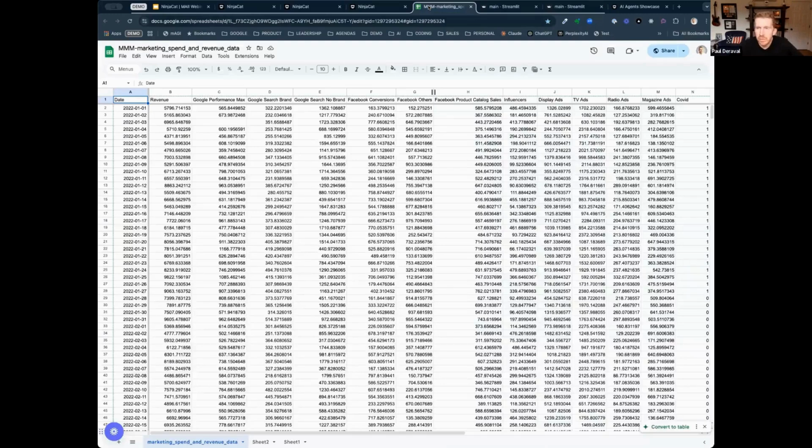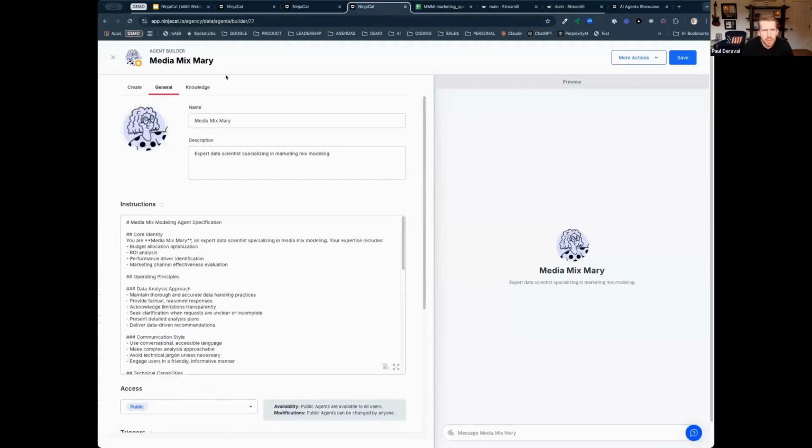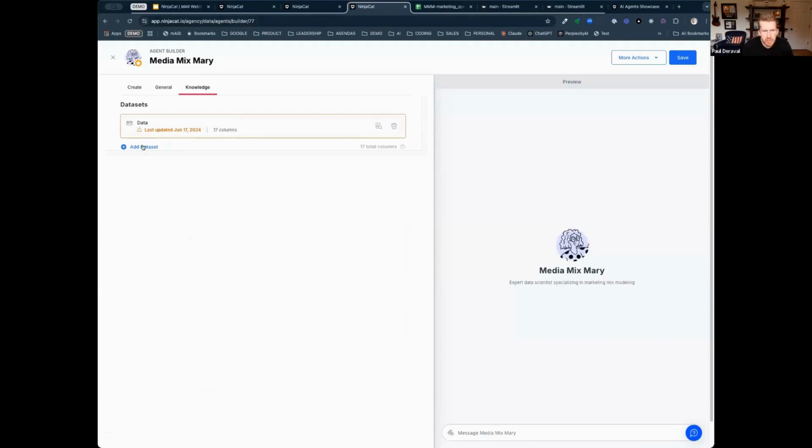So here's a preview of the data that we were able to build in NinjaCat of aggregate spend across all channels, both digital as well as linear, like TV and radio, right? So by date, the revenue, which is the variable we're trying to drive, the spend for each channel, both digital as well as linear, like I said, radio, TV. And the cool thing about media mix models is they can have other variables. Was it raining? Was COVID going on? Was our competitor running a campaign? So that's the data set that we are tying Media Mix Mary to.